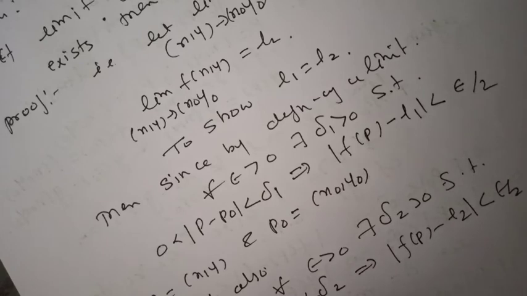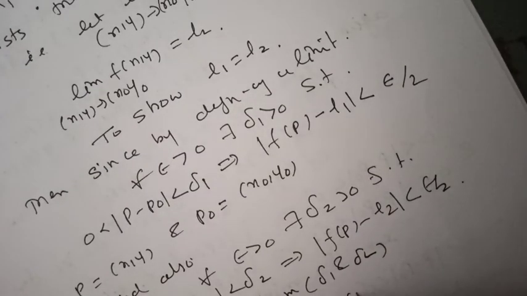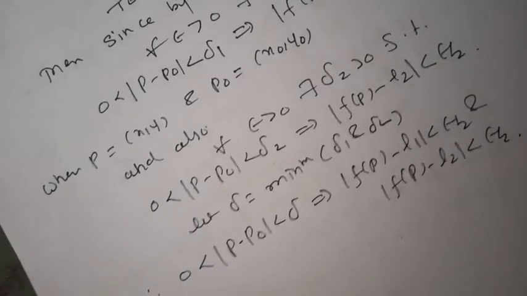Let delta be the minimum of delta 1 and delta 2, so that 0 less than mod of p minus p0 less than delta implies mod of f of p minus L1 less than epsilon by 2 and mod of f of p minus L2 less than epsilon by 2.